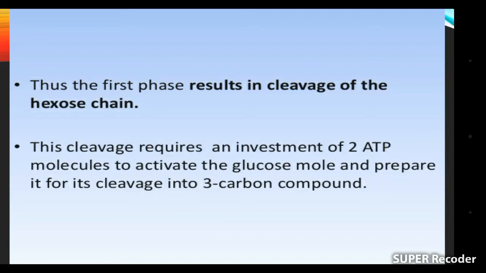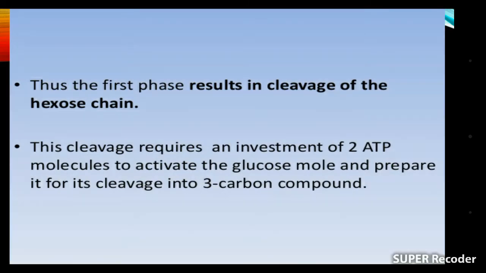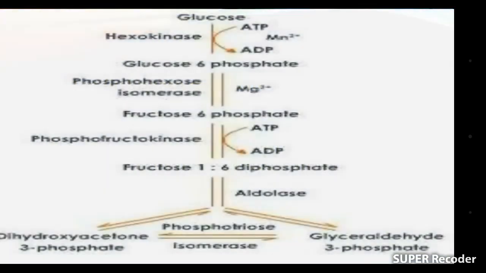In the preparatory phase, whenever glucose is converted into glyceraldehyde 3-phosphate, 2 ATP are used. How many ATPs are used? 2 ATPs are used to convert a 6-carbon compound into the 3-carbon compound glyceraldehyde 3-phosphate, which are the isomers.